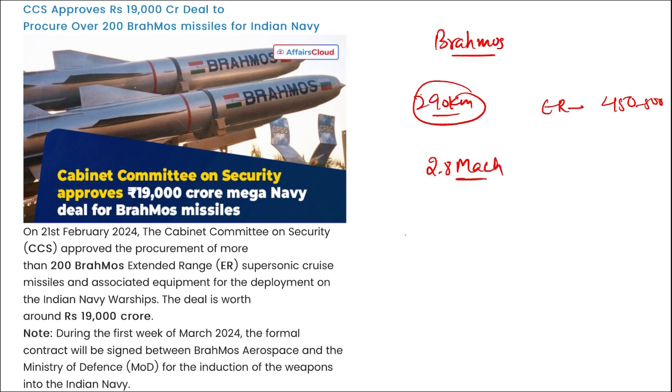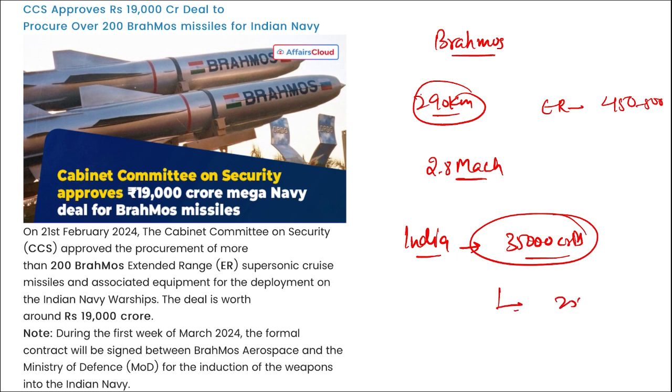And apart from this, India has set a target to export 35,000 crore rupees of defense technology by 2024-2025, right? And we also have seen that Philippines became the first country to procure BrahMos supersonic cruise missile from India.